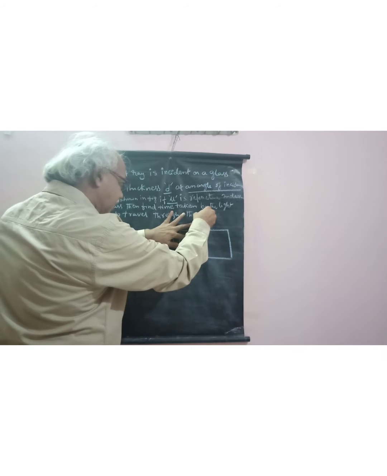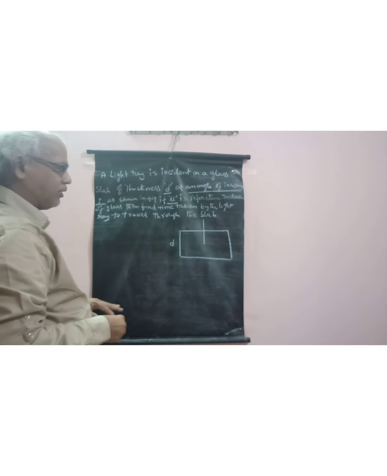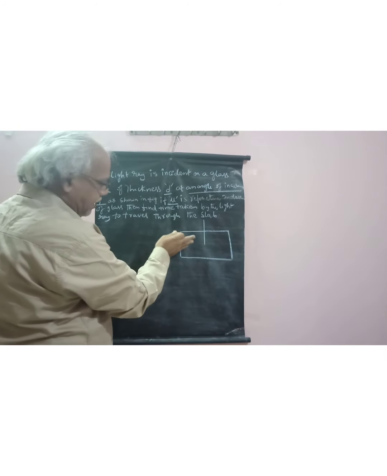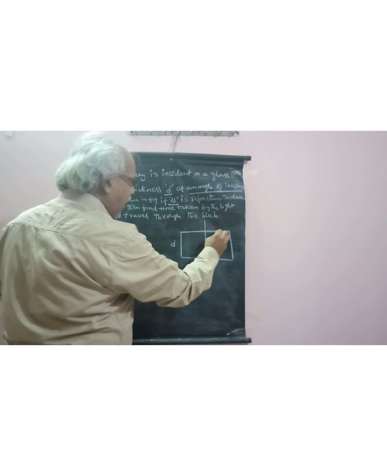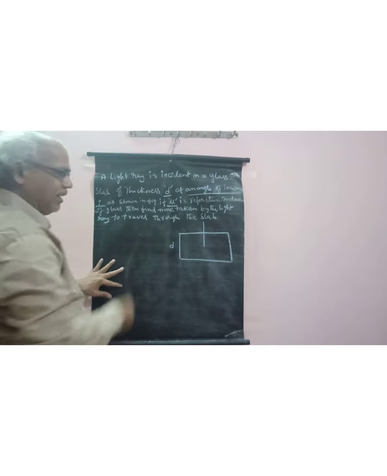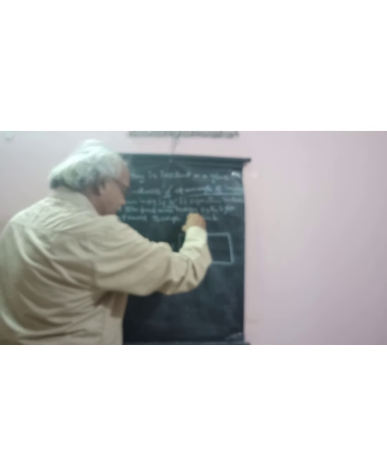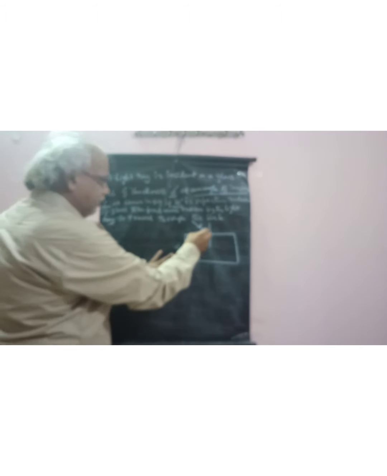Here it is a normal at the point of incidence on the interface. That means it is air and it is a glass slab, and it is the interface of the air and glass slab. Here a ray of light is incident with angle of incidence i,